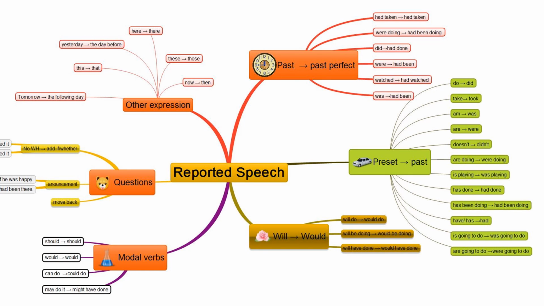Now you can see a mind map which shows different kinds of changes that have to be made while changing direct speech into indirect or reported speech. Here you can find if the sentence is in the present tense, then it is to be changed to past tense. If it is in the past tense, then it has to be converted to past perfect. We have other changes too, like the expressions related to adverbs. Then we can also find some changes in questions, then modal verbs too. This is only for your quick reference.